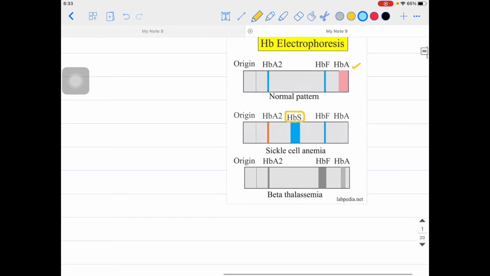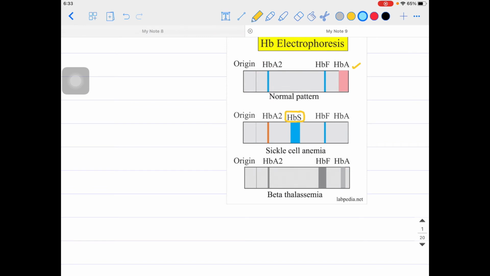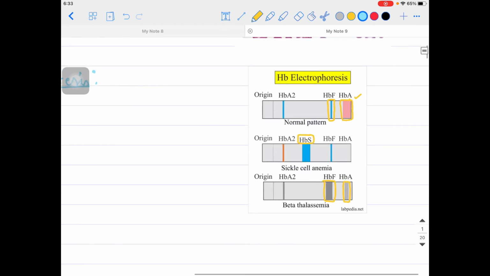Now look at the beta thalassemia one. HbA2 is there, HbA is there, HbF is there, but look at the HbF, guys. In the HbF you are seeing a very thick fetal band, isn't it? And HbA is not that thick. But in the normal, how should it be? HbA should be thicker in the normal, and HbF should be the minor one, because that's the physiology, right? But here the opposite is happening in beta thalassemia. That's why HbF is increased.